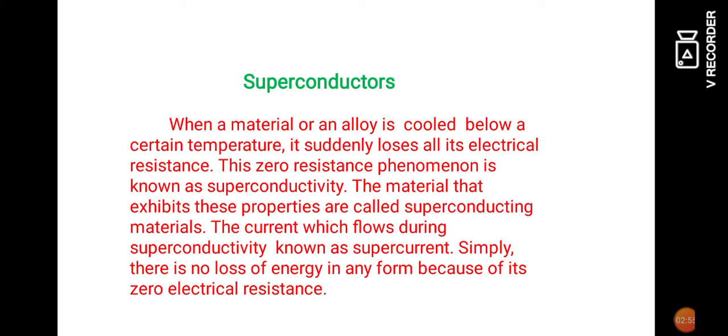That means when the temperature reached 4.2 Kelvin, the electrical resistance of pure mercury becomes zero, so that the electrical conductivity of mercury is infinite. This strange phenomenon was observed by H.K. Onnes.